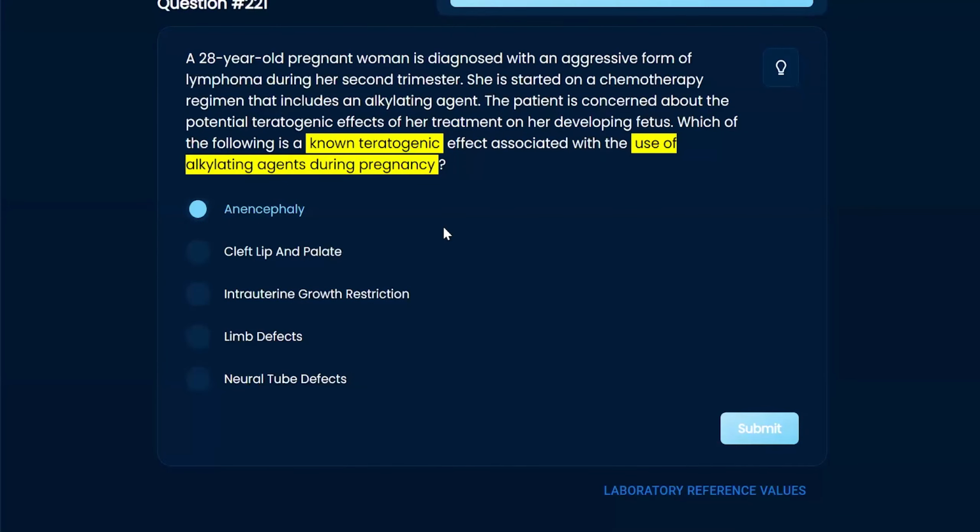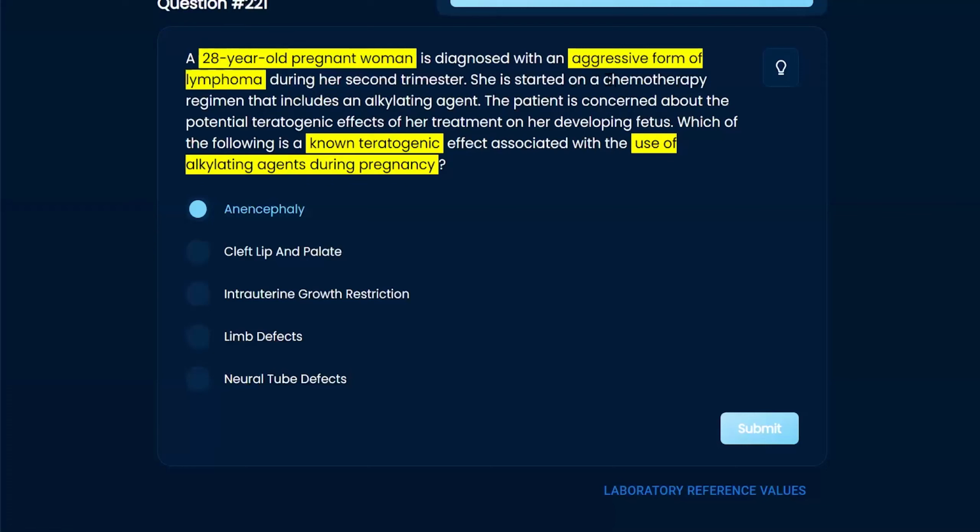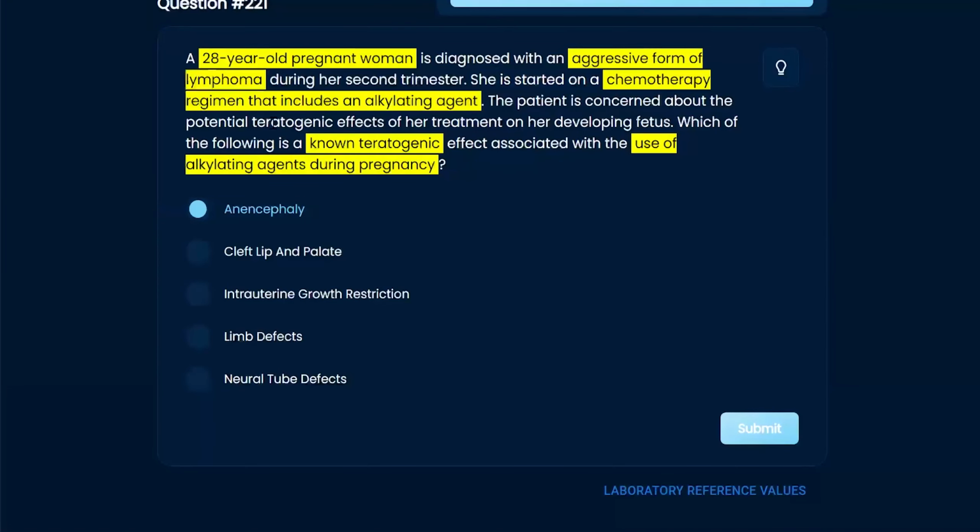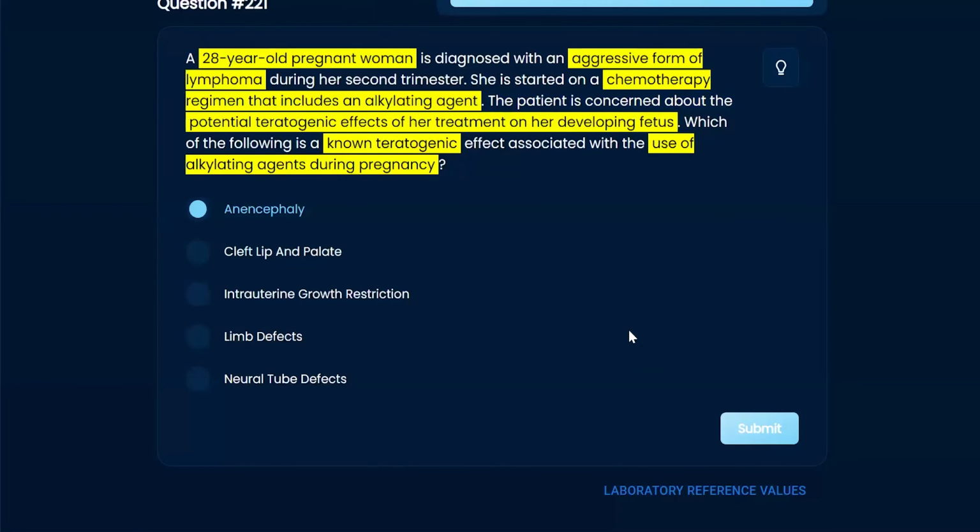She has an aggressive form of lymphoma during her second trimester, started on chemotherapy that includes an alkylating agent. Patient is concerned about potential teratogenic effects. Okay, so not really any extra information there. Sure. Final answer? Final answer.